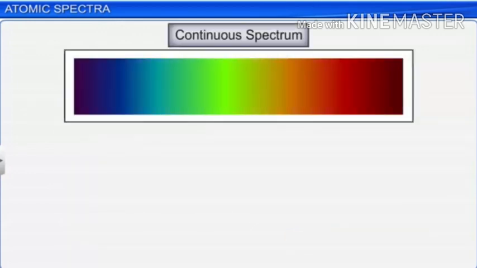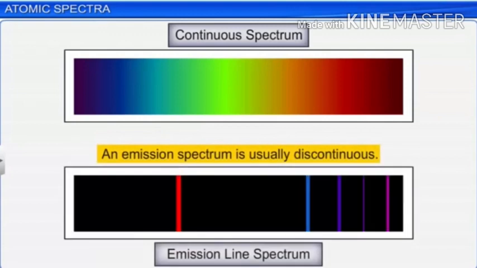But unlike the spectrum produced by white light, which is a continuous spectrum, this spectrum contains lots of dark spaces in between. So it is not a continuous one, it is discontinuous with lots of dark spaces in between.